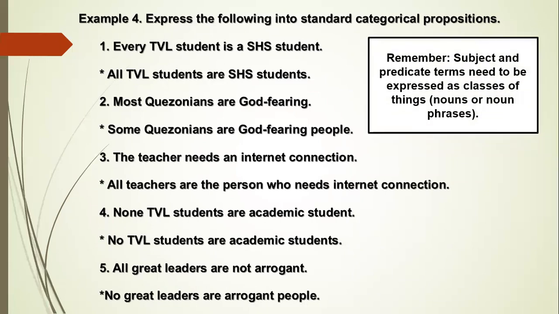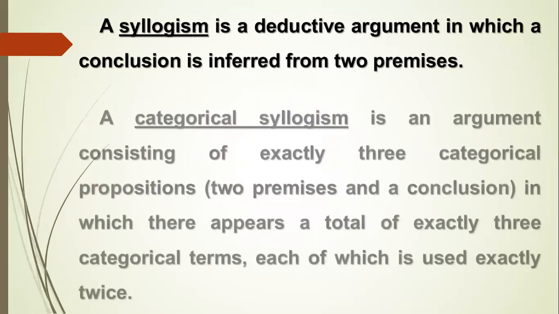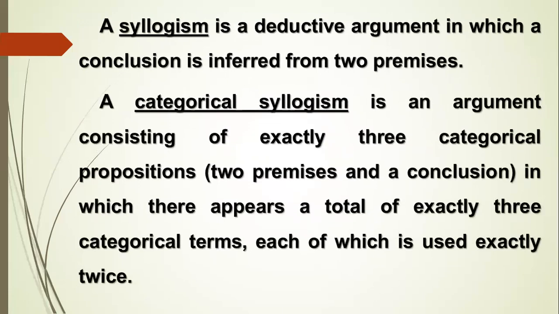But remember, subject and predicate terms need to be expressed as classes of things, nouns or noun phrases. A syllogism is a deductive argument in which a conclusion is inferred from two premises. A categorical syllogism is an argument consisting of exactly three categorical propositions, two premises and a conclusion, in which there appears a total of exactly three categorical terms, each of which is used exactly twice.